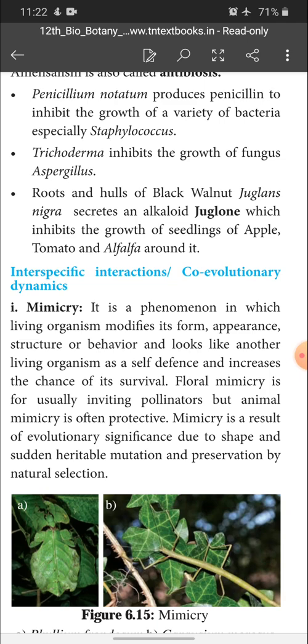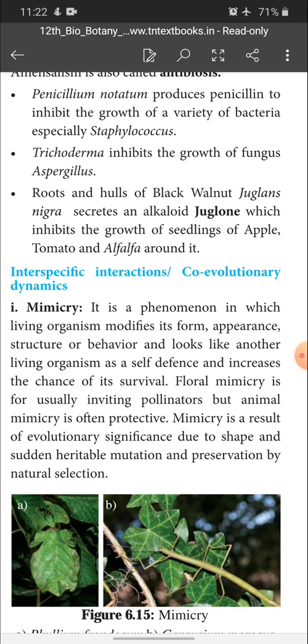Last class we discussed the interaction between organisms. There are two types of interaction, positive interaction and negative interaction, and we have seen their types also. Now I am going to start with interspecific interaction or co-evolutionary dynamics. In this, the first one is mimicry.